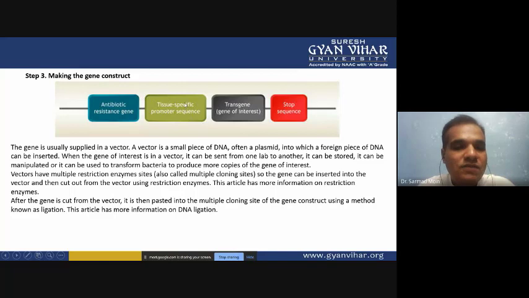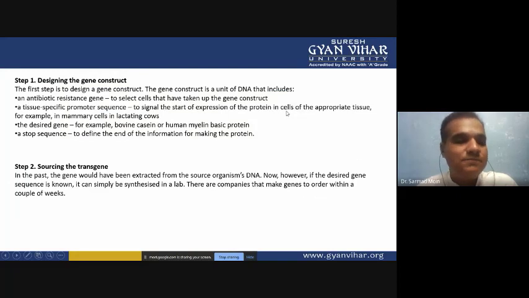That time only it will express, otherwise if the gene is present in other tissues, it will not express. Then for the selection we have to put the antibiotic resistance gene, so that successfully integrated or cloned genes, when they are cloned into the genome of the cow, we can screen them, and successfully integrated cells we can isolate separately and culture.